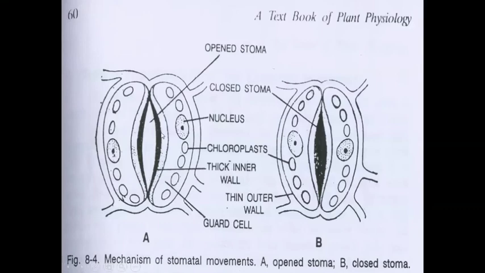The inner layer of the stoma is thick, and the outer layer is thin. Then we have the kidney shape; we are showing two kidney-shaped structures. These two kidney-shaped structures are called guard cells. These guard cells play a very important role in the loss of water from the stomata, because these guard cells